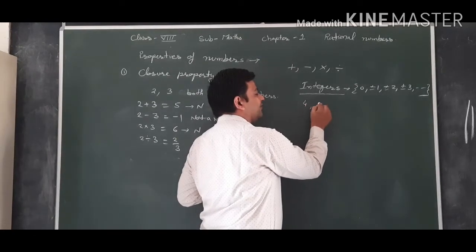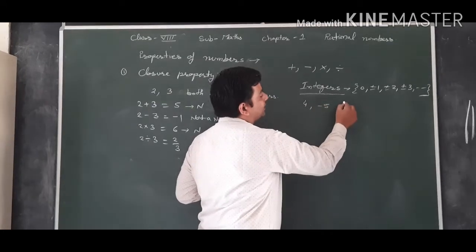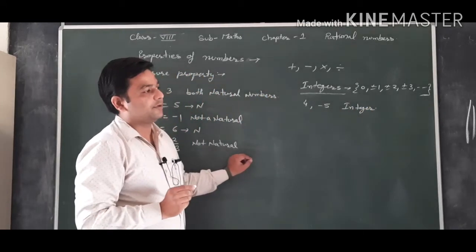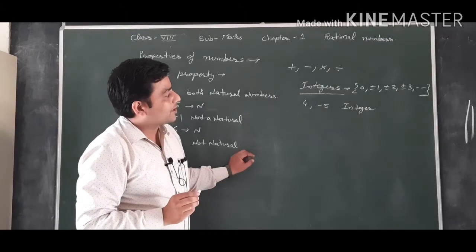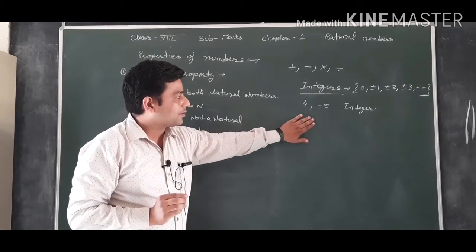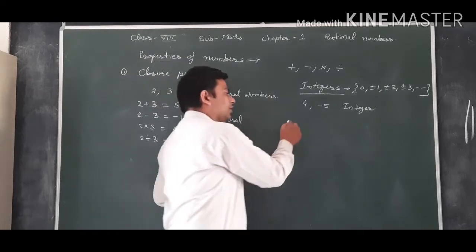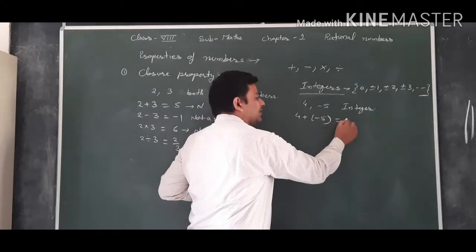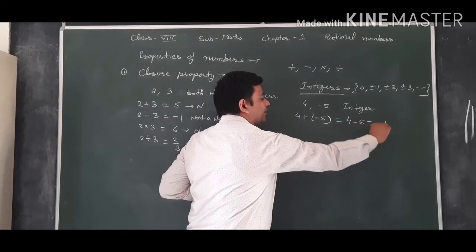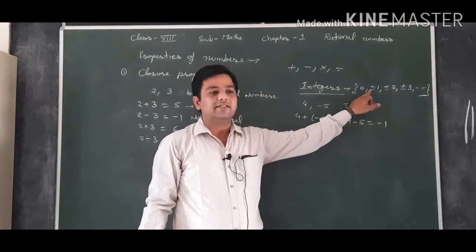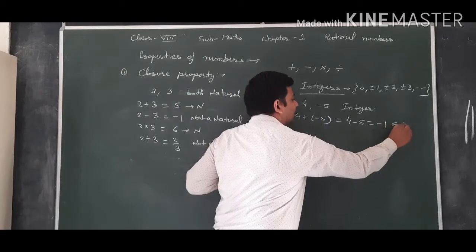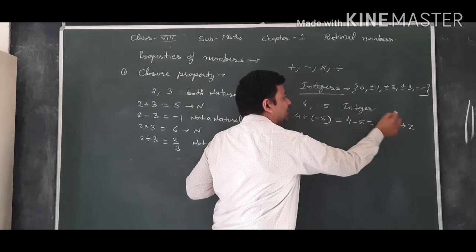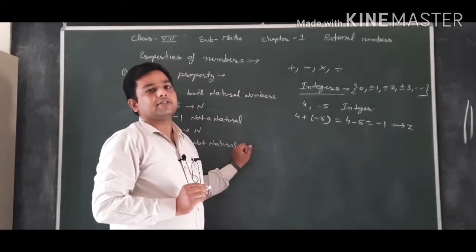We will take any two integers like 4 and minus 5 and apply all the 4 operations: addition, subtraction, multiplication and division. And we will check whether the result is an integer or not. If it is an integer, it verifies the closure. And if it is not an integer, then it doesn't verify the closure property. So first of all, 4 plus minus 5, 4 minus 5 is minus 1, it is an integer. So we can say for addition,